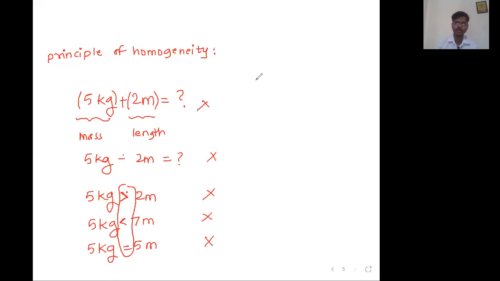It means that when the terms are separated using the symbols plus, minus, greater than, less than, and equal to, this term and this term must be of the same type. Must be of the same type means must be of the same unit as well.